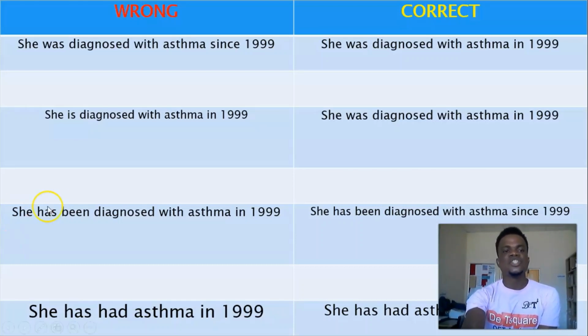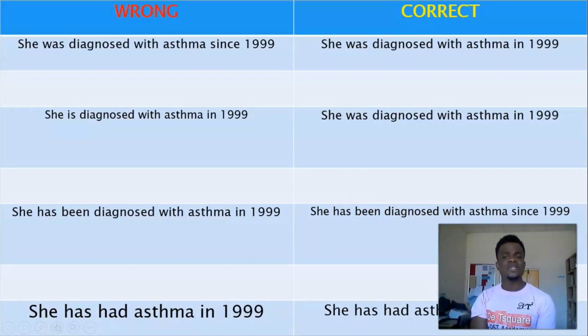You cannot say she has been diagnosed with asthma in 1999, because you are using a point reference in the past. You are supposed to use a range, because it started in the past and continues in the present. So you are supposed to say she has been diagnosed with asthma since 1999. That would be the correct time reference for this present perfect tense.